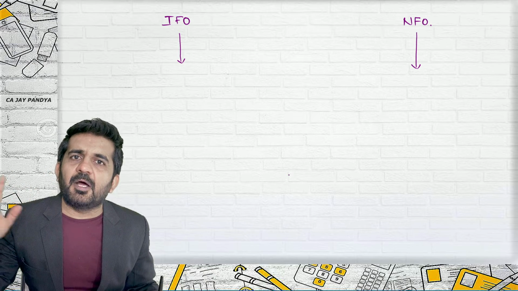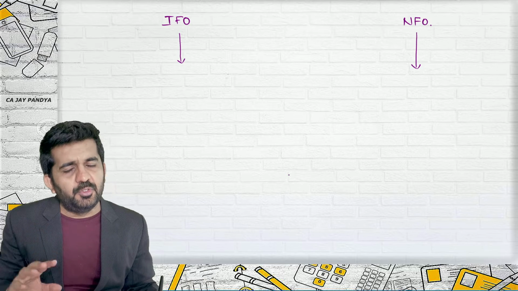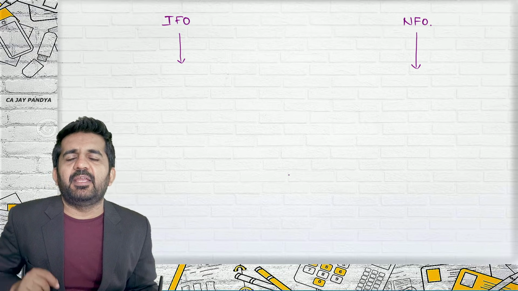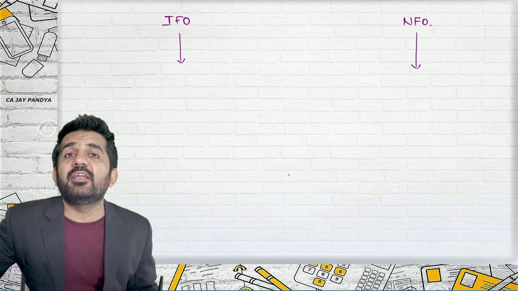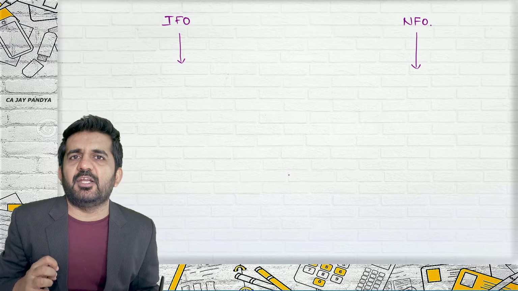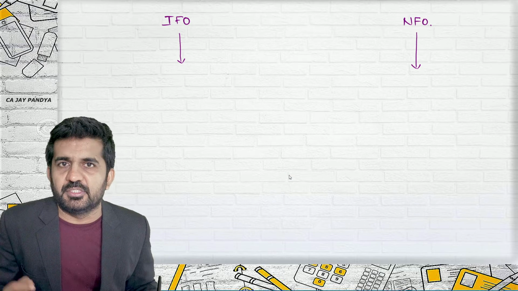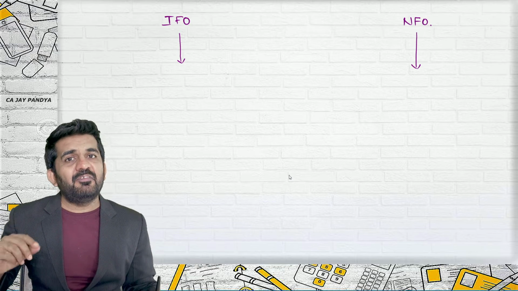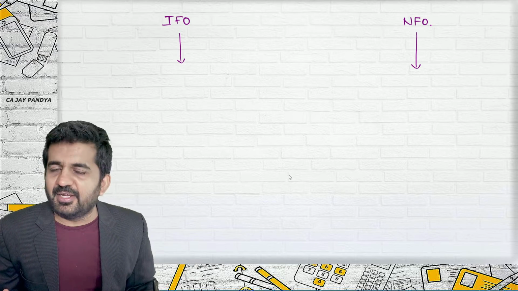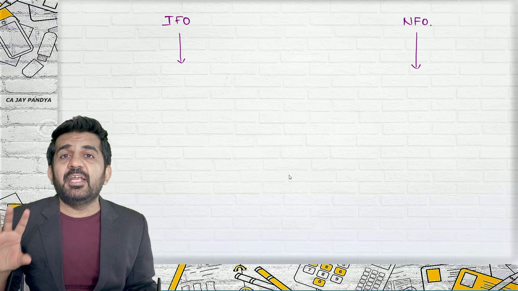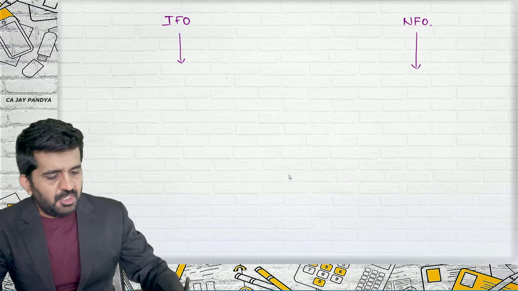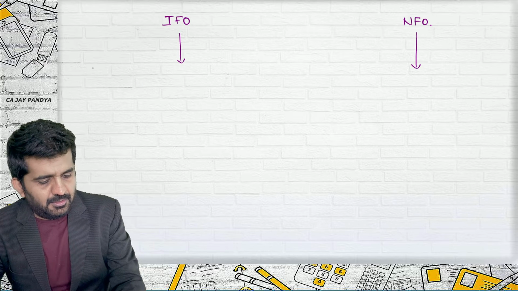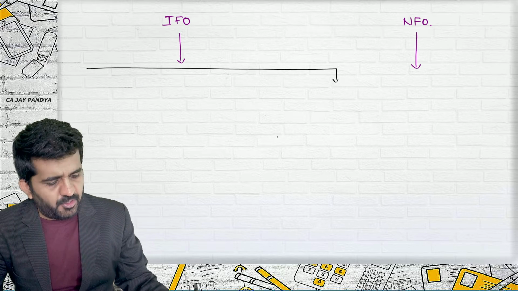Either integral part or independent unit, both will be preparing trial balance in their foreign currency. Say it is in USA, it will be preparing trial balance in dollars. We need to convert it into rupees. What we require is the foreign exchange rate. Is it all right? Which rate is to be used for transaction? That is a criteria. If it is integral foreign operations,